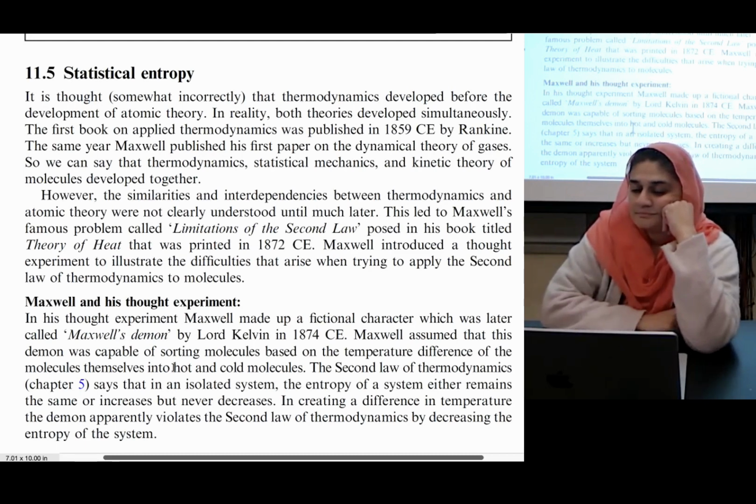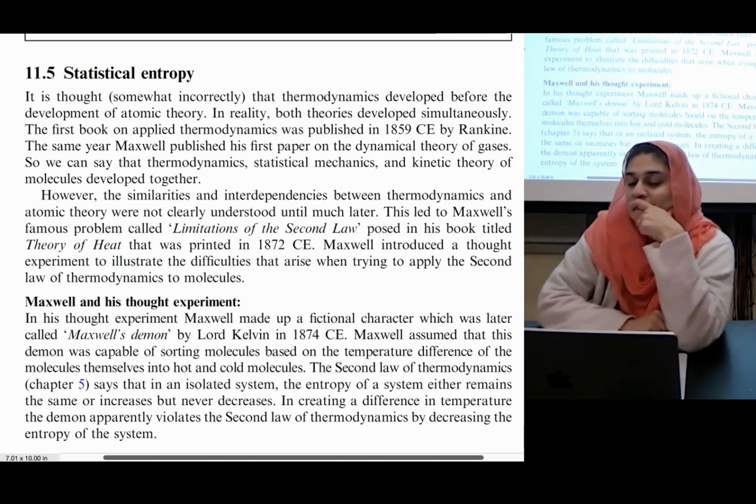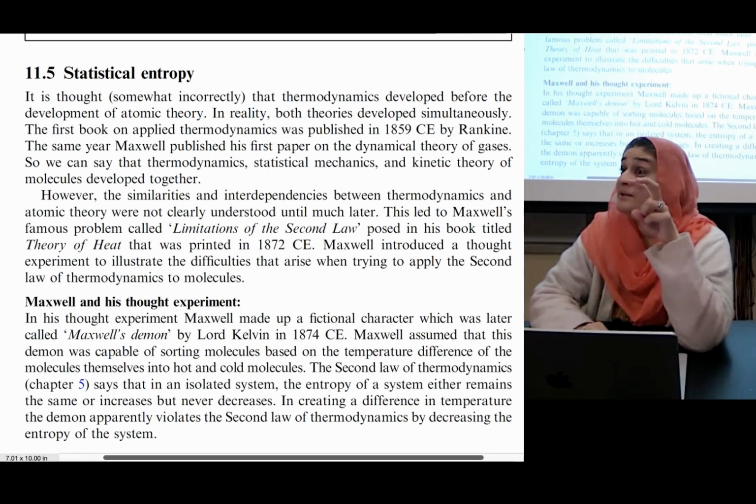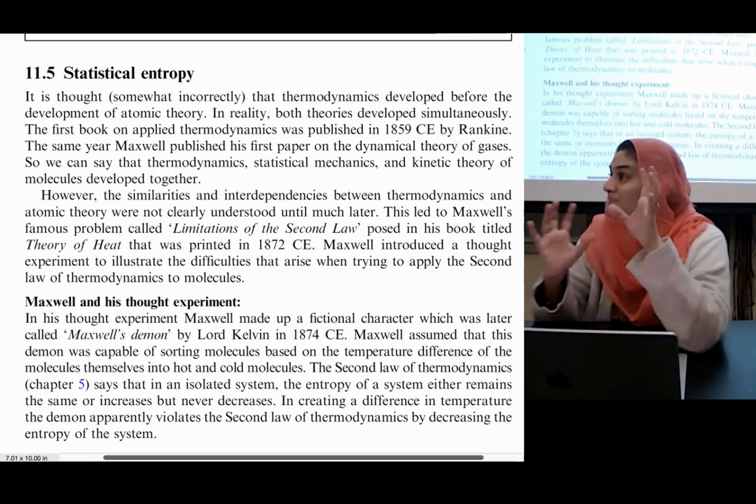This led to Maxwell's famous problem called limitations of the second law, posed in his book titled Theory of Heat that was printed in 1872 CE. Maxwell introduced a thought experiment to illustrate the difficulties that arise when trying to apply the second law of thermodynamics to molecules. Remember, molecules were newly invented things? Keep that in mind, right?